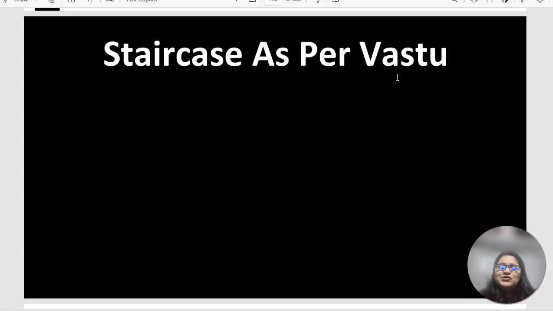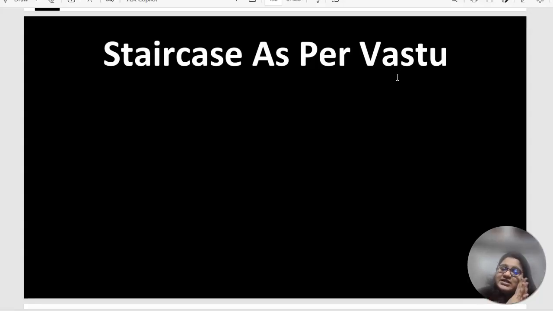So hi everyone. In today's session, let us understand the basics of staircases. The reason why I'm talking about this is one of the most debated topics, and many clients come to architects, designers, or just Vastu consultants to understand whether a staircase can be placed in a zone or not. Because there are so many theories revolving around it. There are so many websites describing it, but nobody actually knows how to approach staircases from a designing aspect or a logistic one.